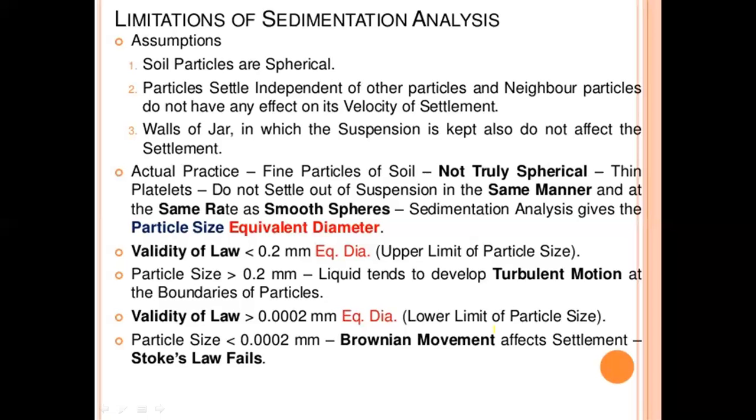Next, the validity of the law: it is greater than 0.002 mm equivalent diameter. It is the lower limit of the particle size. For particle size less than 0.002 mm, it is the Brownian motion effect on settlement; Stokes law fails.